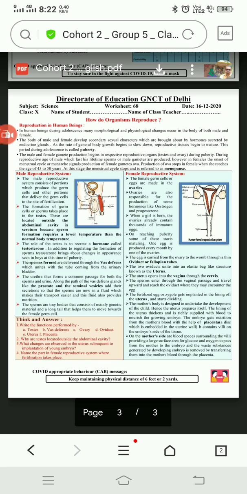B. Vas deferens. The vas deferens is the tube-like structure which helps in transferring sperm from the testis to the urethra or penis. C. Ovary. The ovary is the site where the female gamete or egg cell develops, and it is released from there to the uterus. The oviduct is the path which transports the egg cell from the ovary to the uterus.